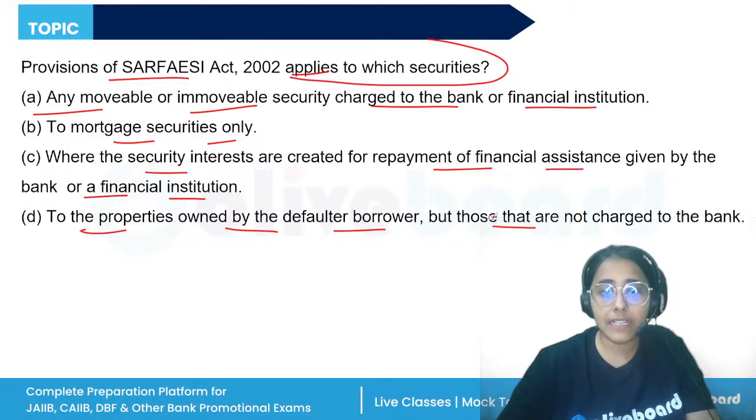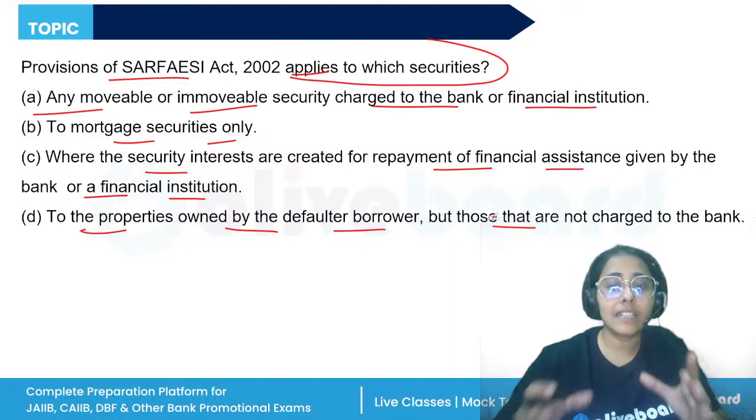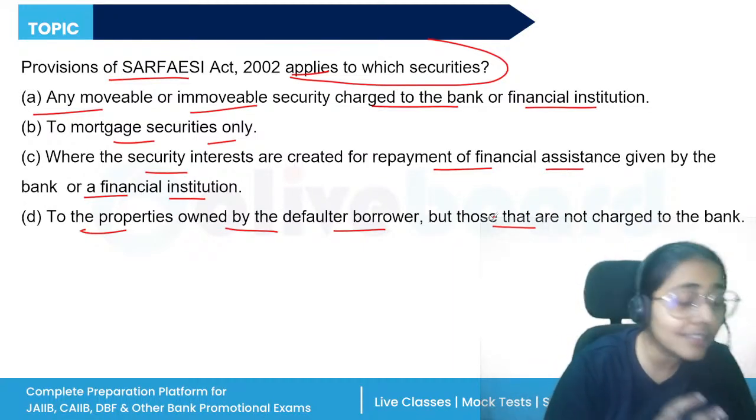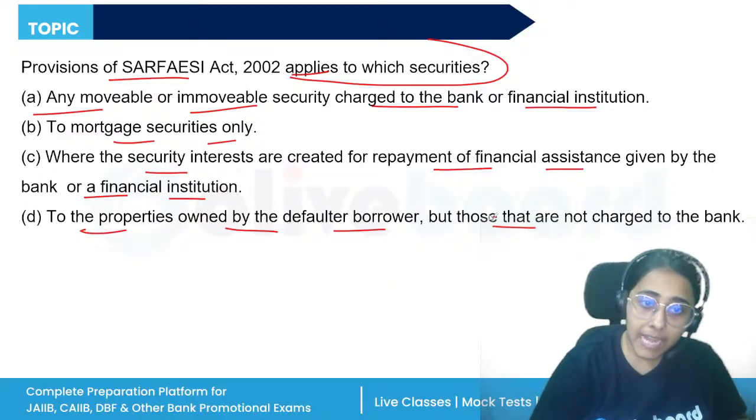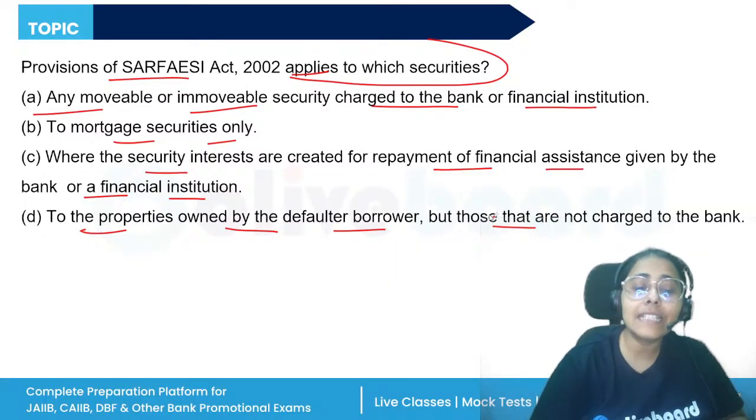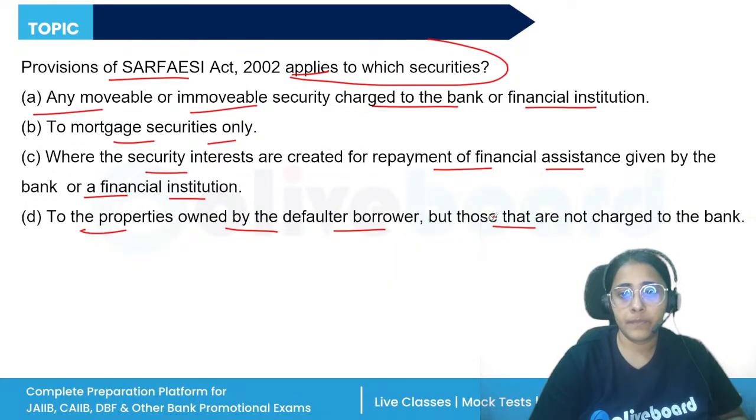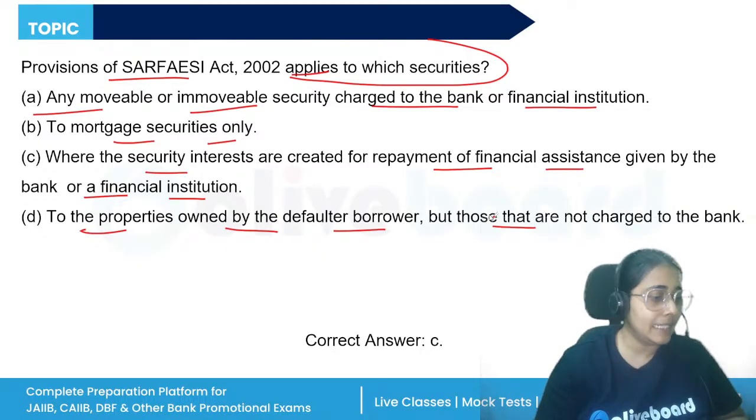So what will be the correct answer? The correct answer is that the bank has given a loan. It is a secured loan and the security interests are created in favor of the lender for the repayment of financial assistance. So the correct answer will be C. The correct answer is C.